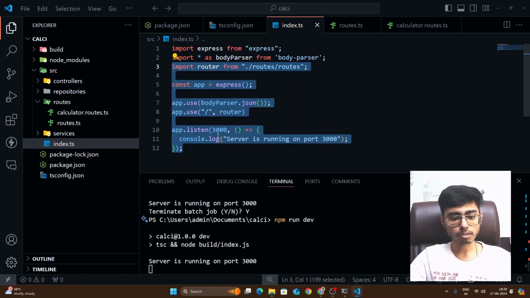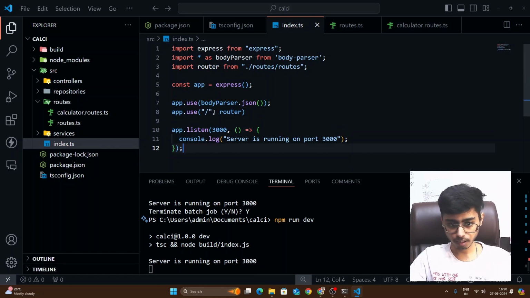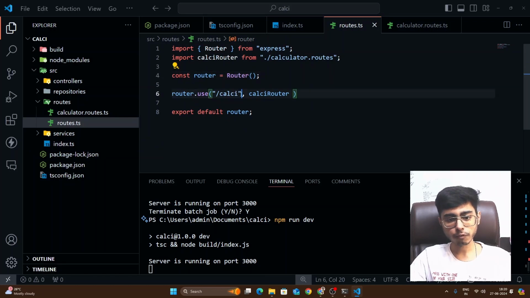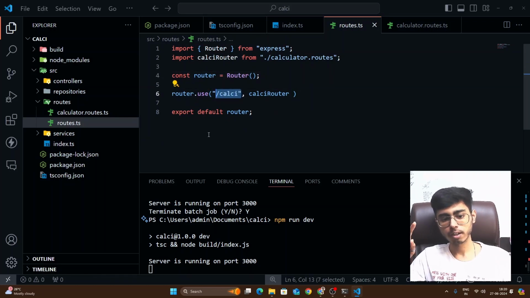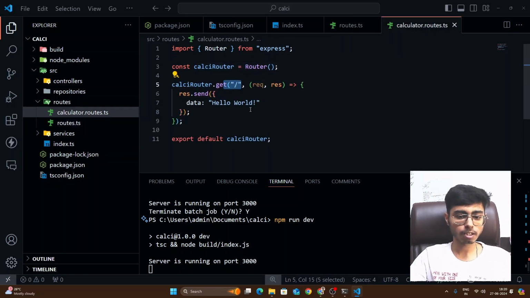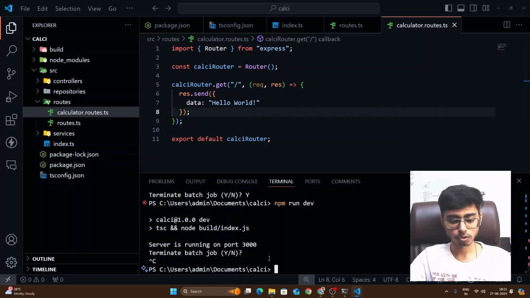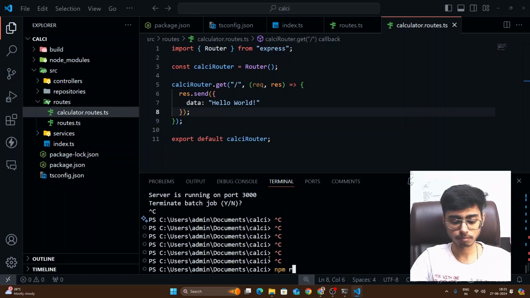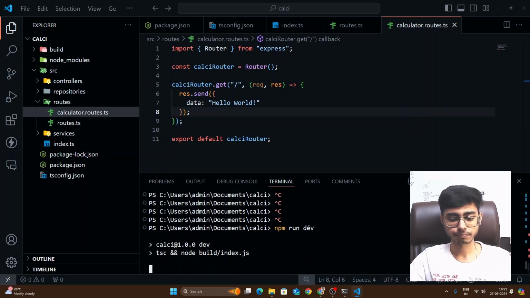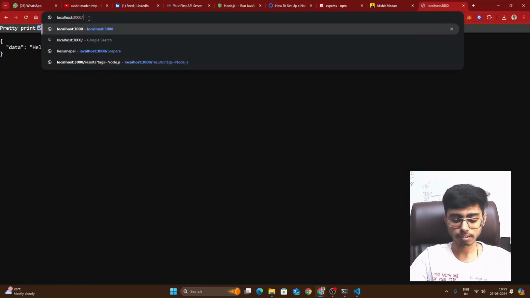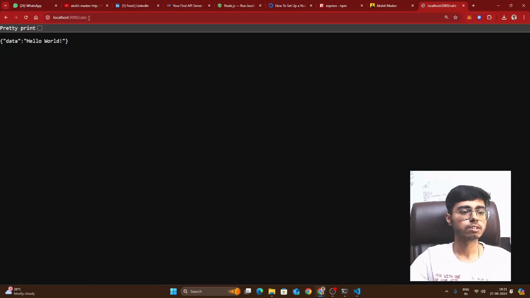Perfect. So now what is going to happen, whenever I hit the root endpoint, it will be redirected to the router. Go inside the router. Inside the router, if you hit calc, so localhost:3000/calc, it will be redirected to calcRouter. Go inside it, and over here if I just hit my root, then hello world. Okay, let's test it once. So, run npm run dev, 3000, go over here, 3000/calc. You see, I'm getting hello world. Perfect. So this is also working.